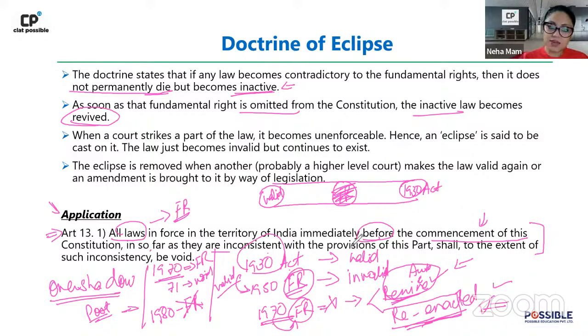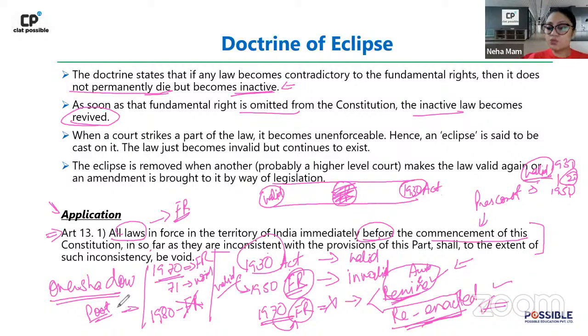Whereas when you talk about pre-constitutional laws, what is there in pre-constitutional laws? Before the constitution came into existence, for these 20 years, let's say from 1930 to 1950, this law is going to be considered as valid. Right? Now, since this is considered valid here, the moment the fundamental right is removed, the validity's sunshine comes back over the act. So automatically it will come into existence.